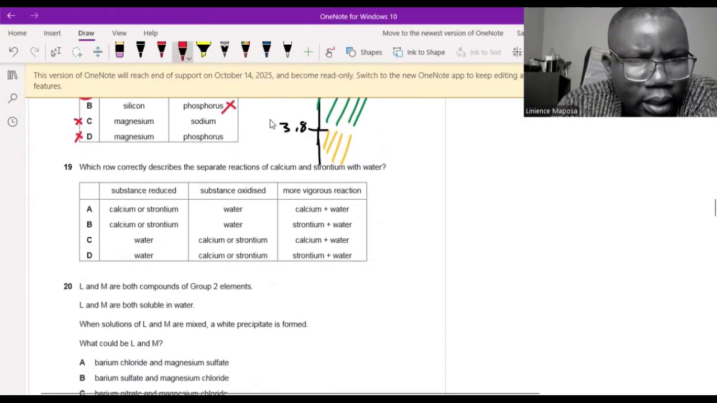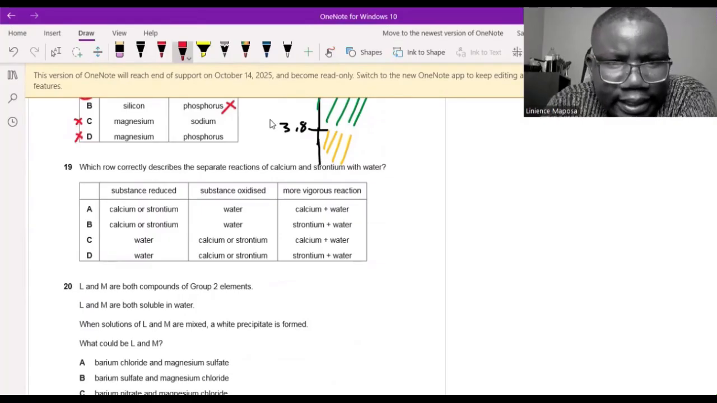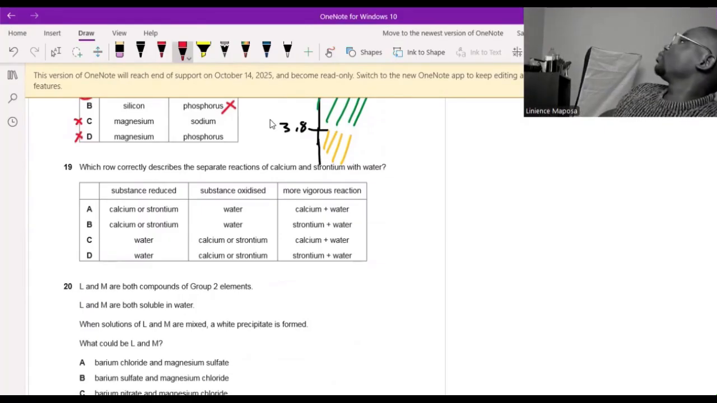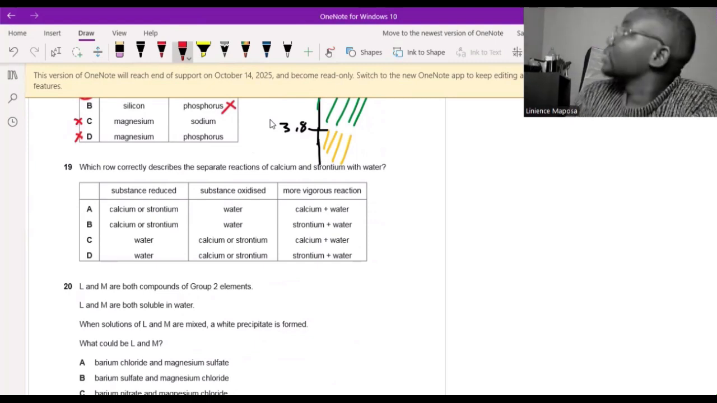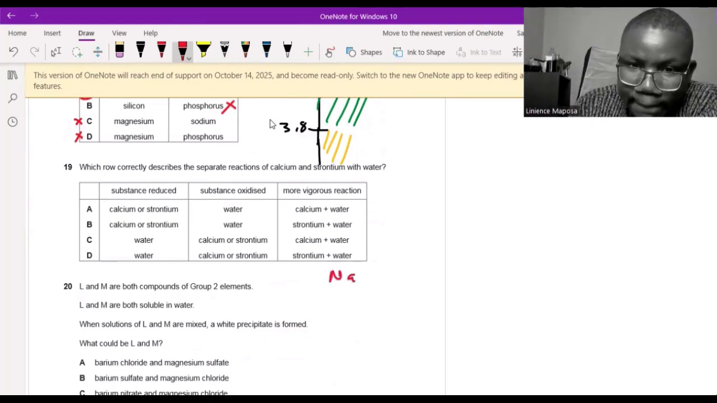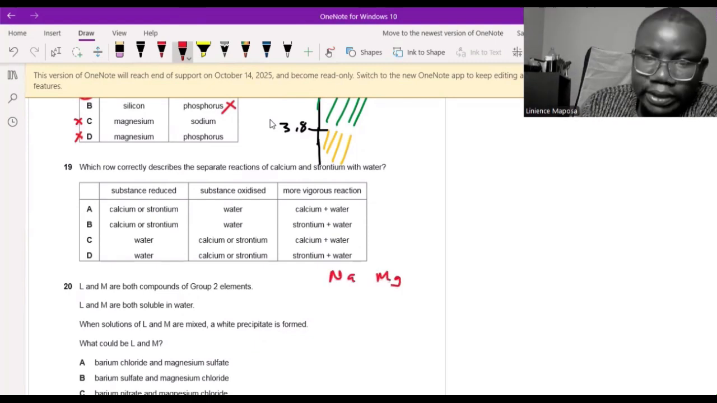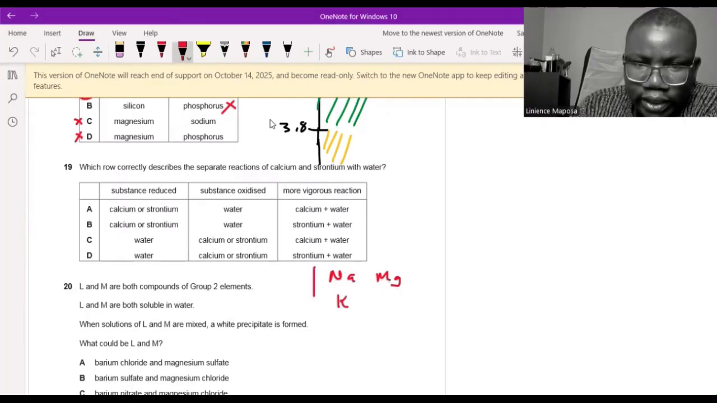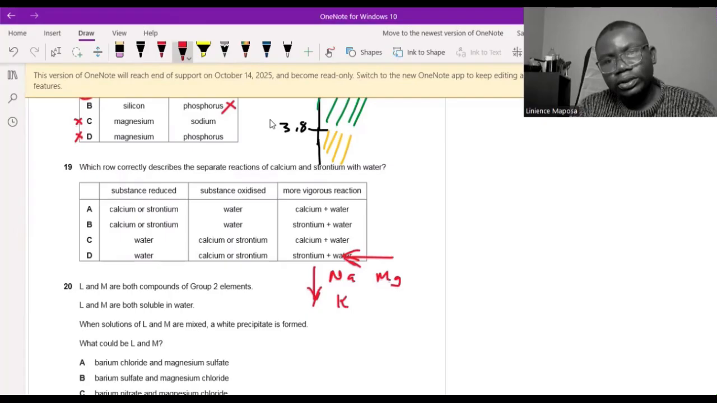Okay? Which row correctly describes the separate reactions of calcium and strontium with water? Calcium and strontium are in the same group. Remember I told you guys, think about sodium, magnesium, and what's below sodium? Potassium. Potassium is more reactive. So reactivity increases this way. Reactivity decreases this way. So magnesium is less reactive than sodium. But sodium is less reactive than potassium. So this is the direction of reactivity, these arrows. This way and down, like so.